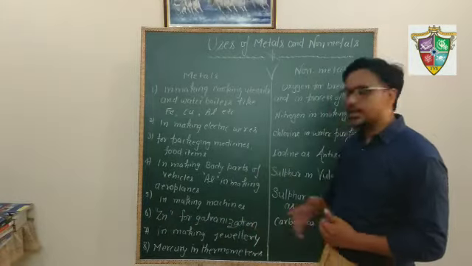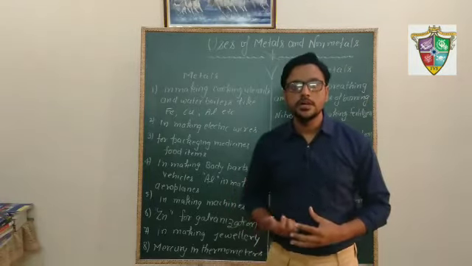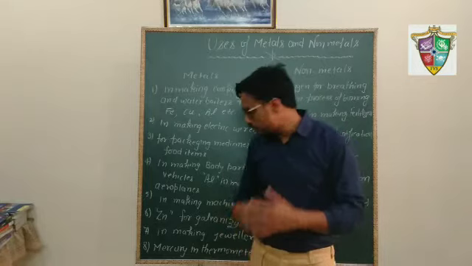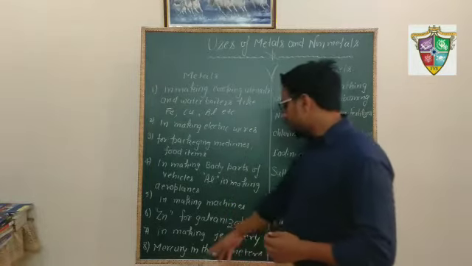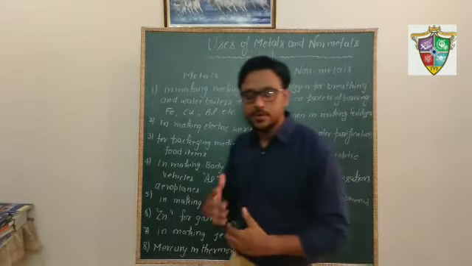In making jewelry, silver and gold have a shiny appearance, so they are used for making ornaments. And mercury, we know, is used in thermometers for measuring temperature.